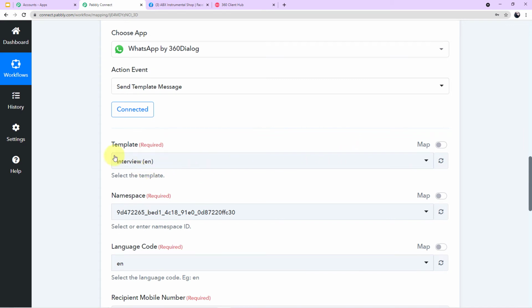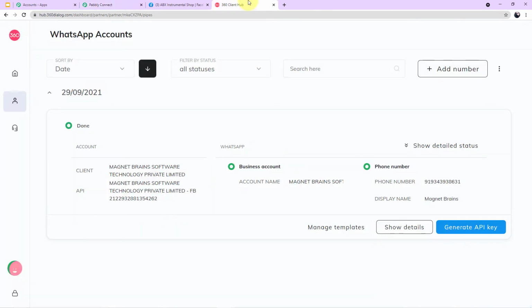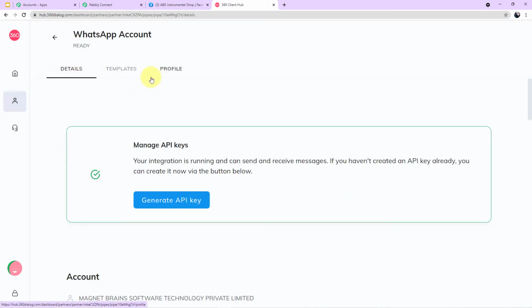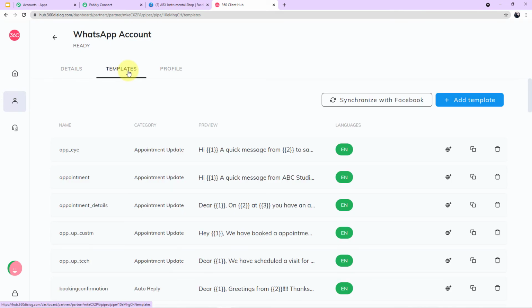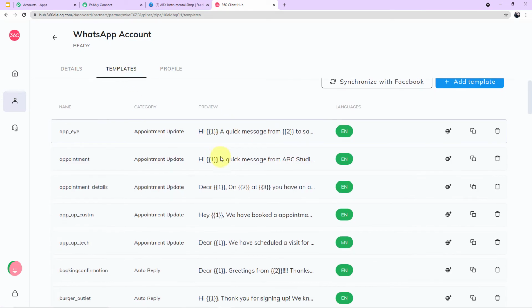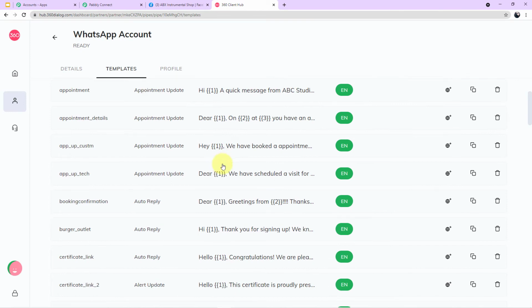Now we have to fill up the required field. The first field is asking us for the template. So let me show it to you what is template first. Let's go back to our 360 account. Besides generate API key, here it is written show details. Click here. Okay, three options are given to you at top. Click on templates. Now here you can see all of the templates which I have created.